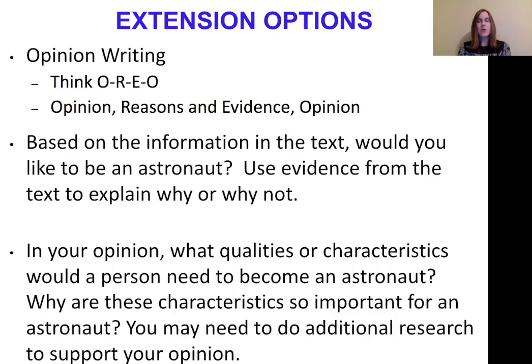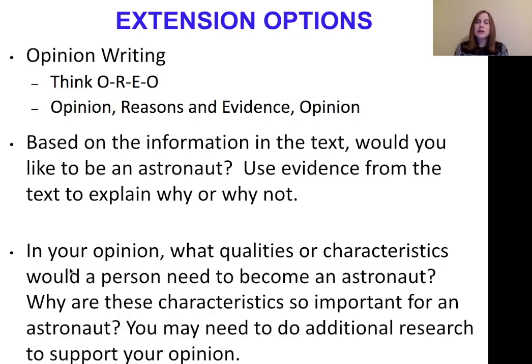So based on what you read right there, does that sound like something you would be interested in or not? So your opinion paragraph, start off stating your opinion, give reasons why that would or would not be your opinion, and then use evidence from the text to support that, and then restate whether you would or would not want to be an astronaut.